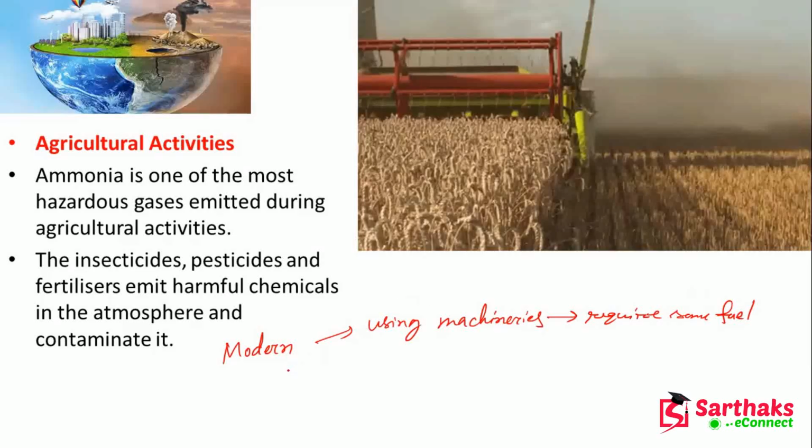Nowadays, to get a high yield or to remove the insects, we are using insecticides. We are using pesticides, and also fertilizers, and that will emit harmful chemicals in the atmosphere.